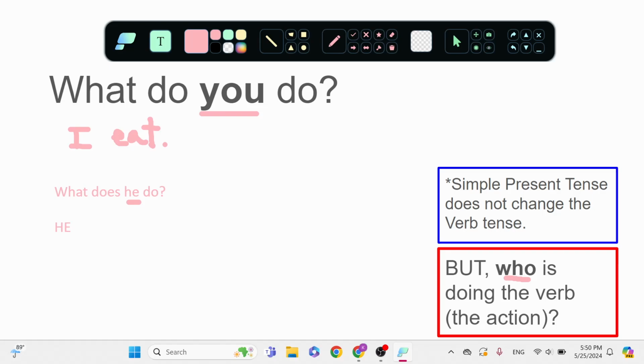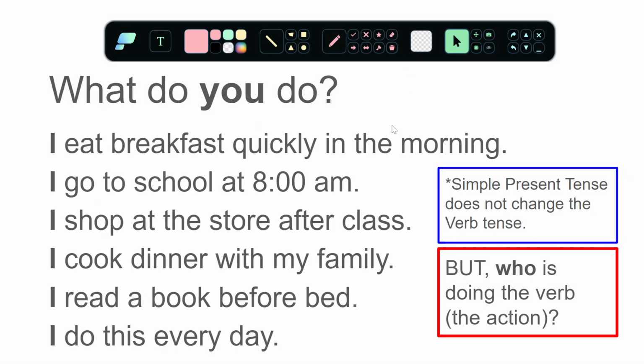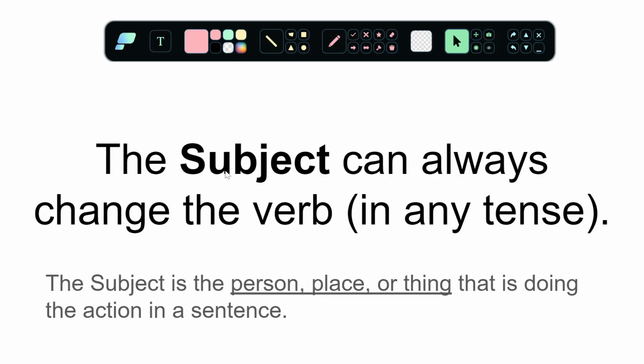He eats. He eats. So I'm going to change this verb and add an S. So the subject can always change the verb in any tense.